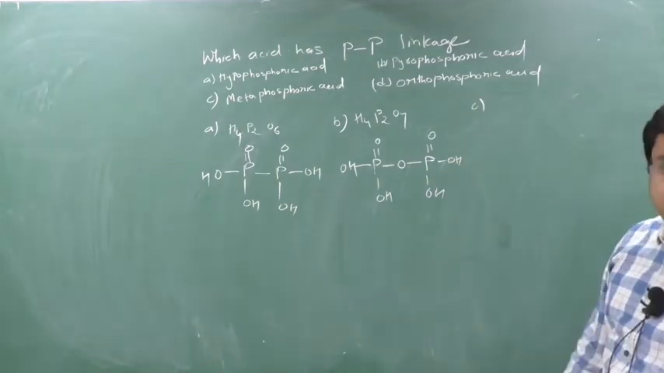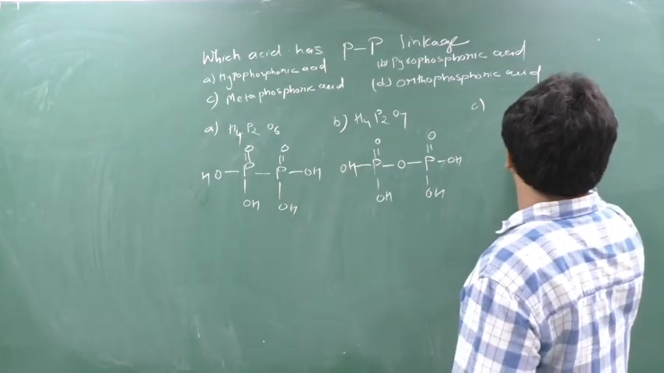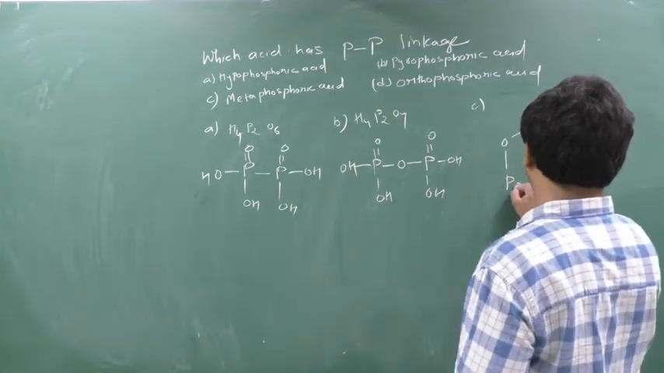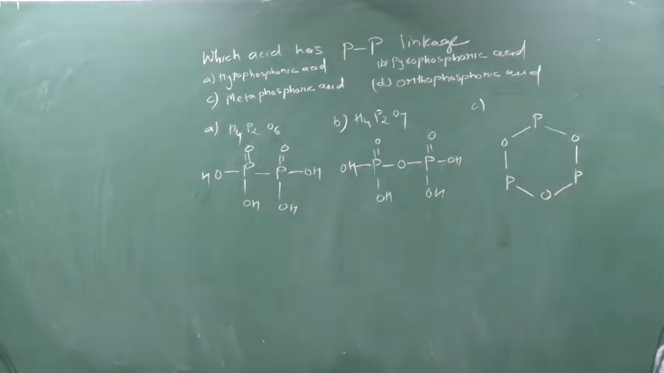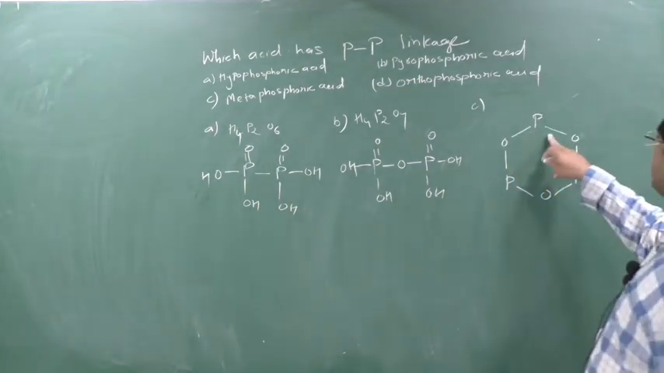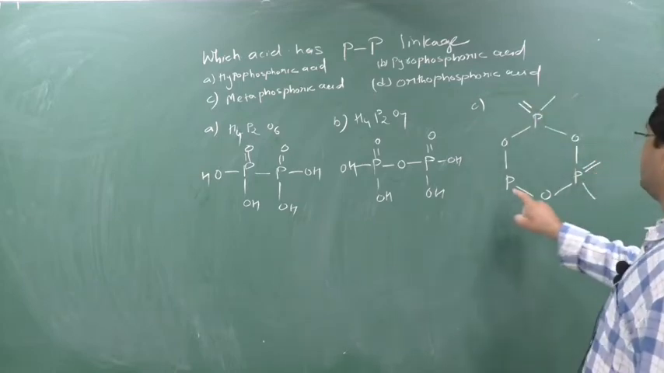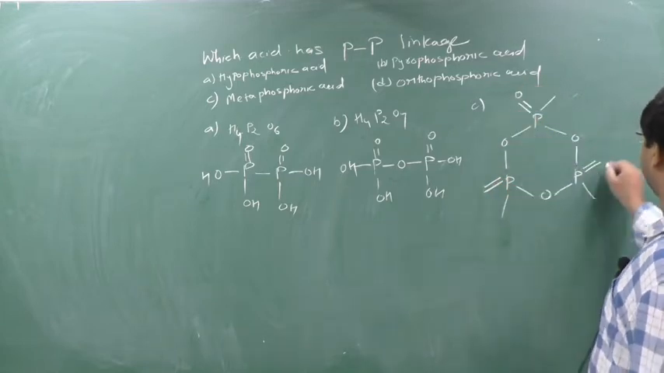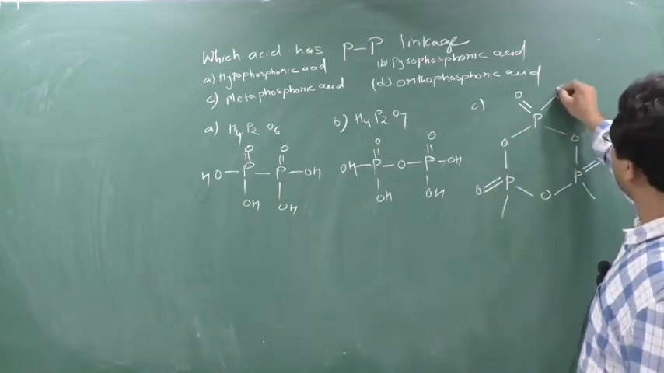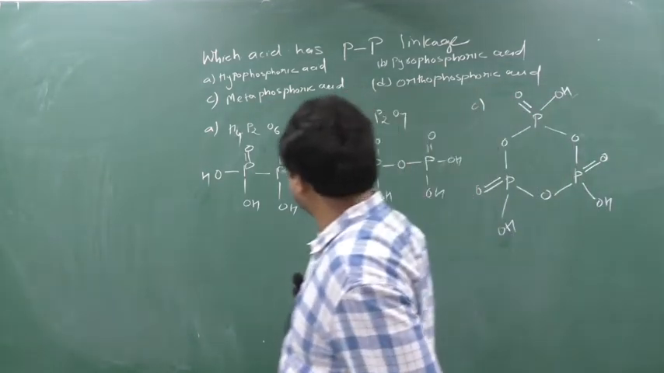C is metaphosphoric acid, and metaphosphoric acid means a cyclic structure. So this will be like this: P, O, P, O, O, P, O. Now phosphorus will have 5 bonds: 1, 2, 3, 4, 5, for each phosphorus. A double bond oxygen will be acquired, and here OH, OH, OH. So this is your metaphosphoric acid.